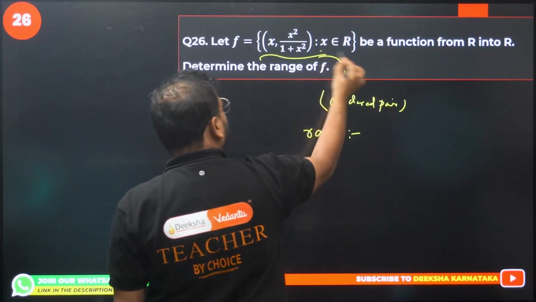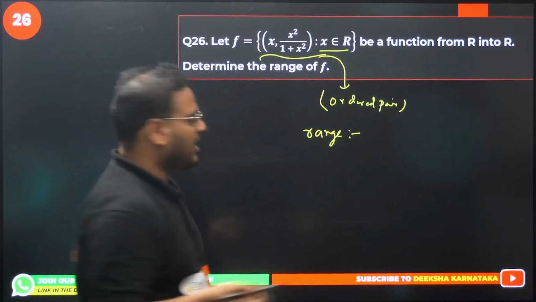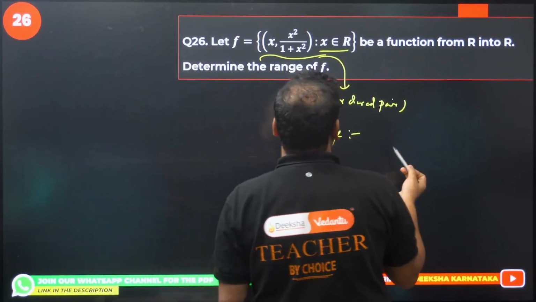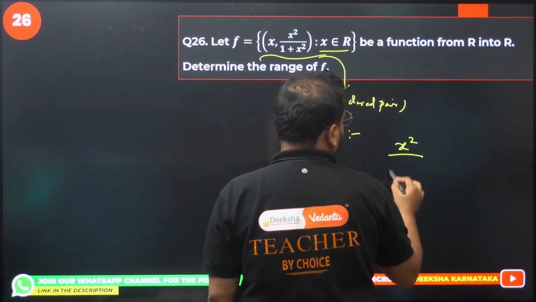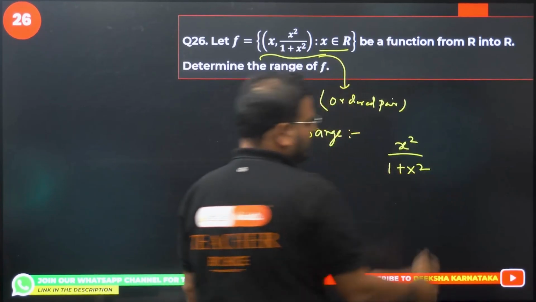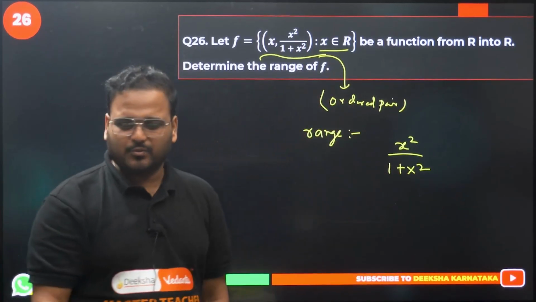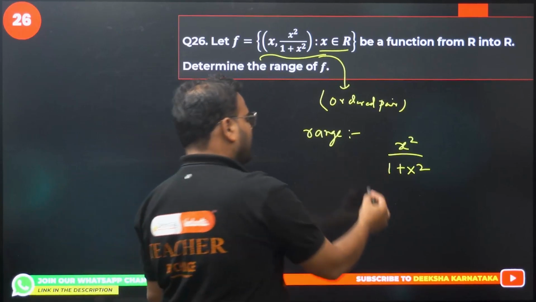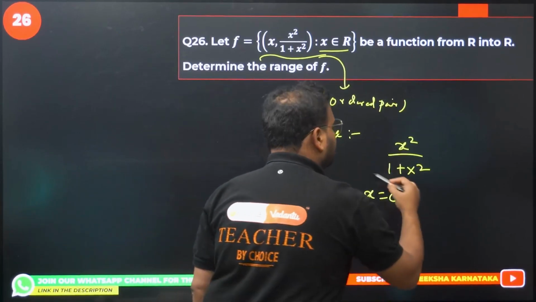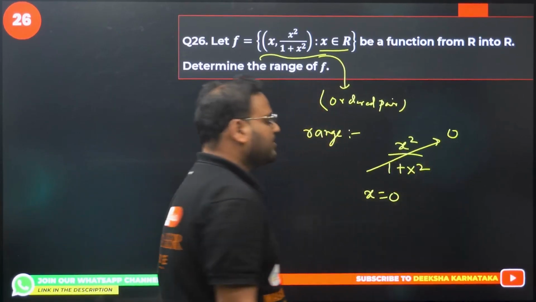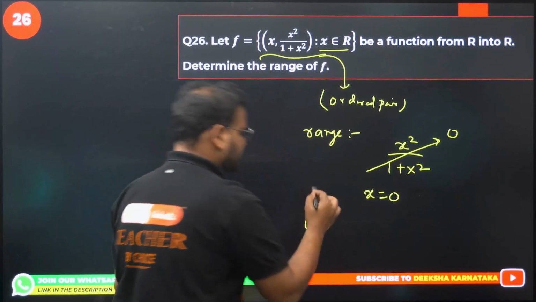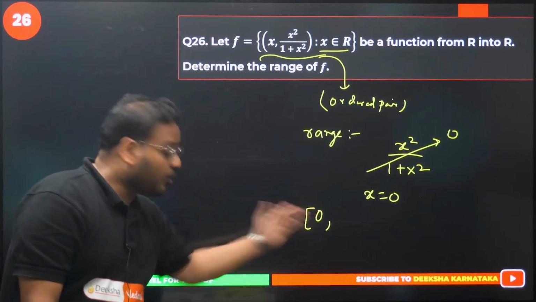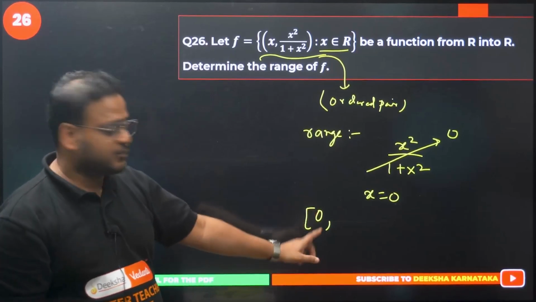X is all real. What happens there? It means any value you put is squared, right? Check this out. We have x square over 1 plus x square. Put any x value, it will come out as positive only. Minimum: when you take x as 0, this whole thing becomes 0. It means one thing is clear, sir. 0 closed. It cannot go before 0, right? Never negative. So 0 is okay.